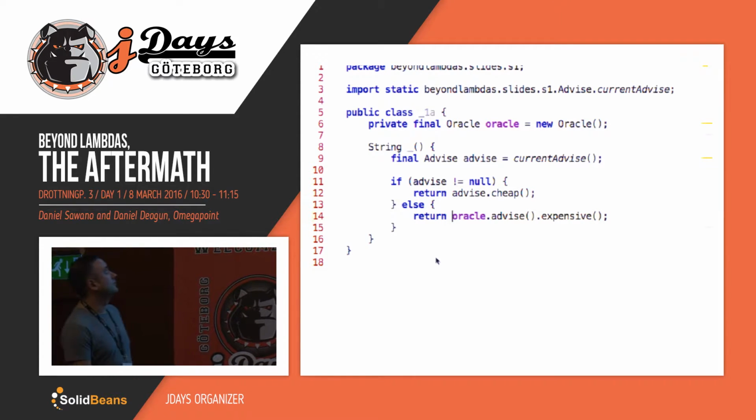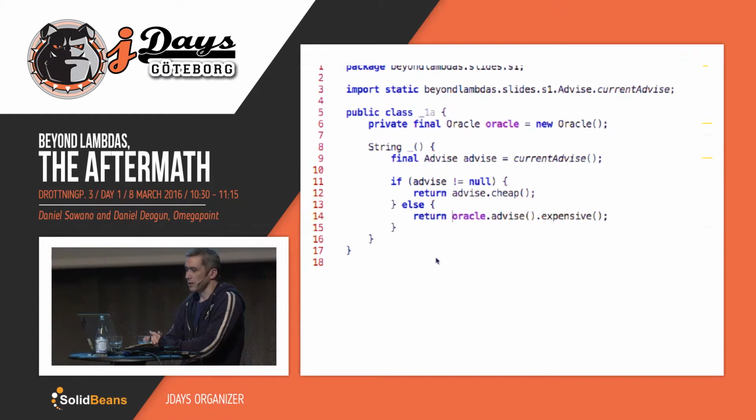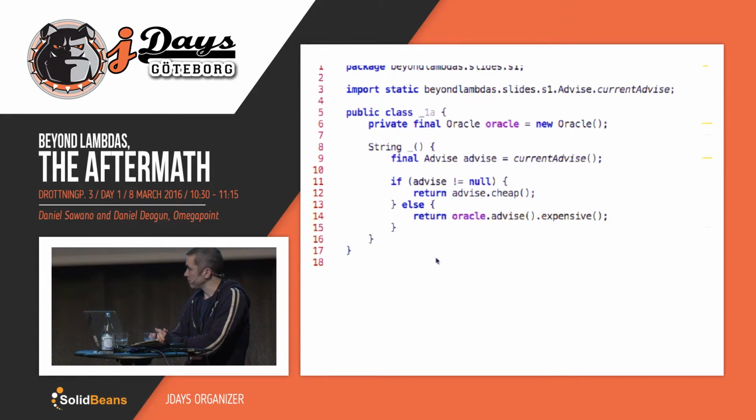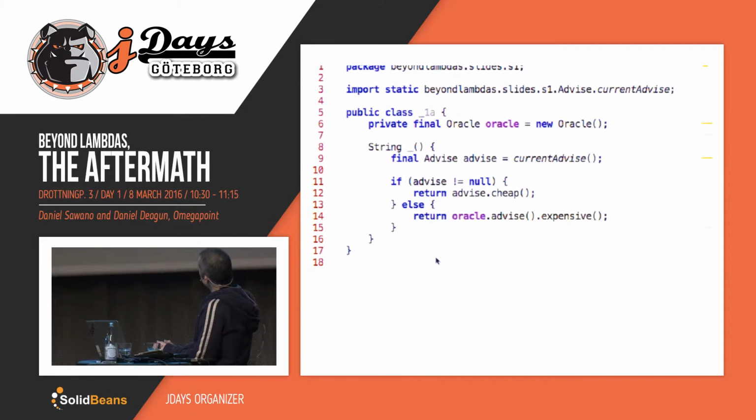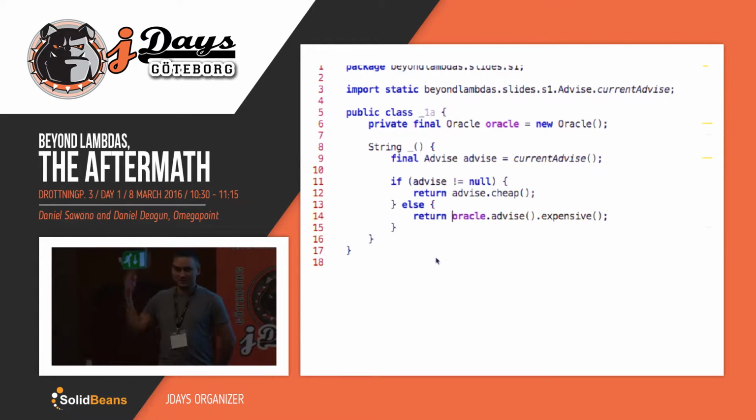So Daniel, what do you see here? It's some kind of basic if-else statement. I guess there's an advice going on here. If we do have an advice, we can get a cheap advice, right? Otherwise, we'll need to go to the almighty Oracle. You all know going to the Oracle is expensive. But this is classical pre-Java 8, Java 6, 7 style code.